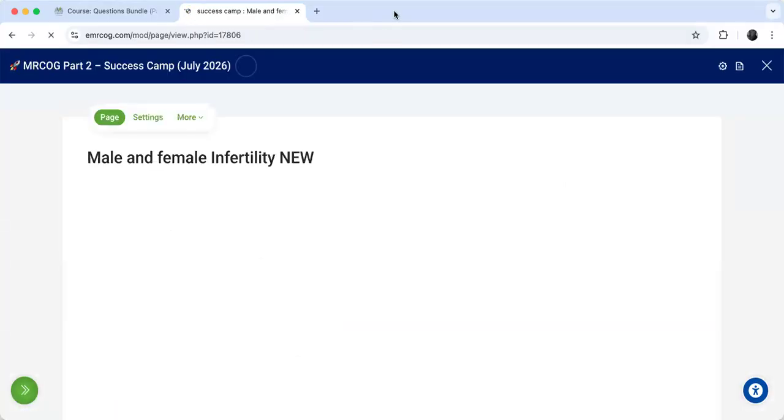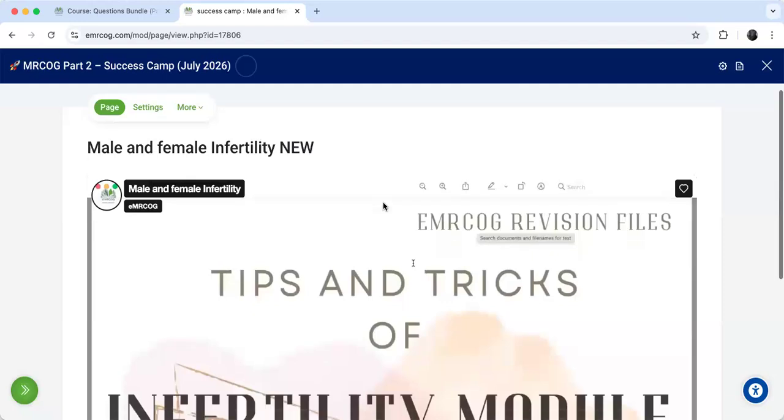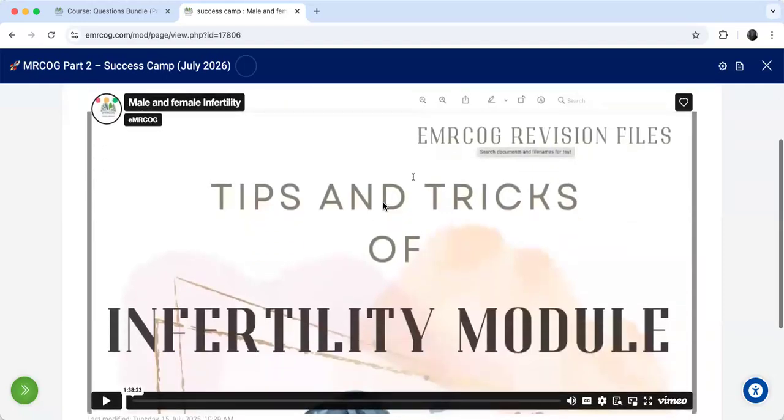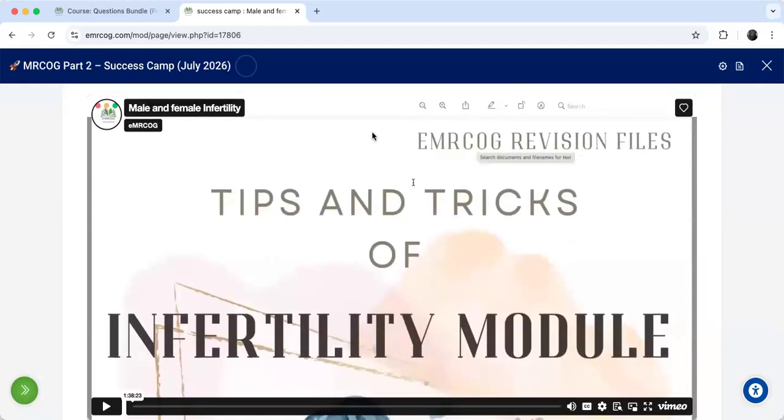Some of the candidates in the Success Camp asked me, where are the records? I couldn't find the records. No, it is there. All the modules, material and records are available to you, so you will have the chance to revise everything before the class.